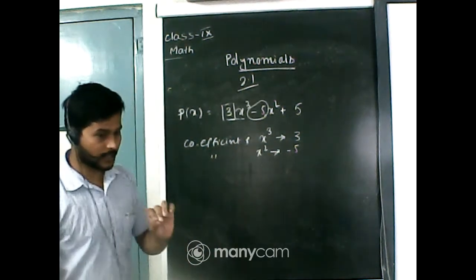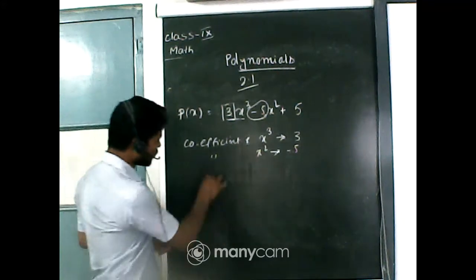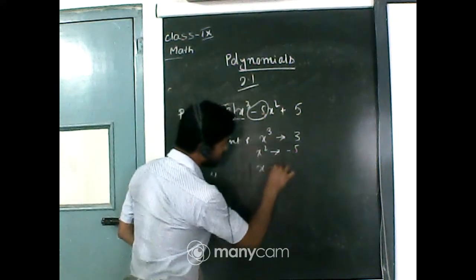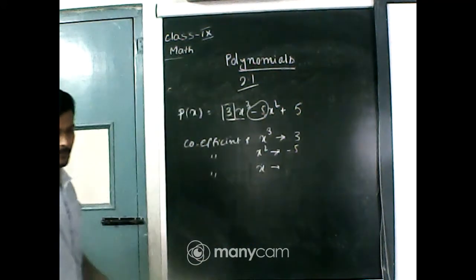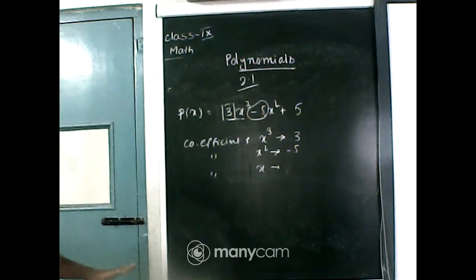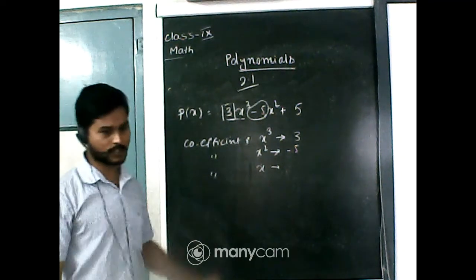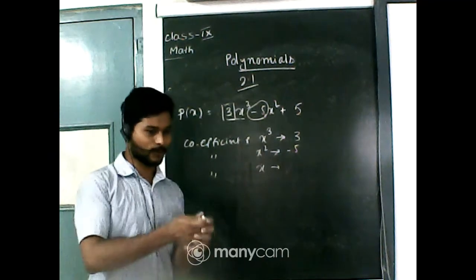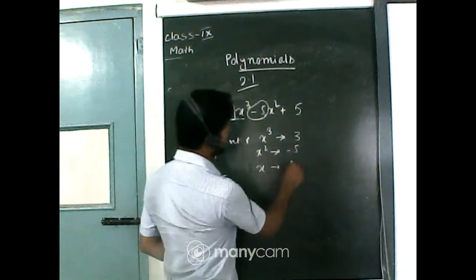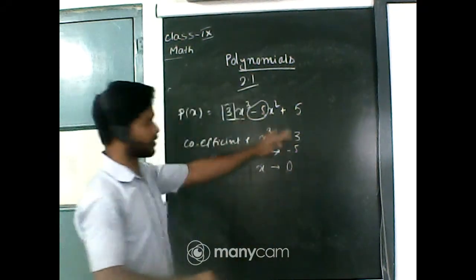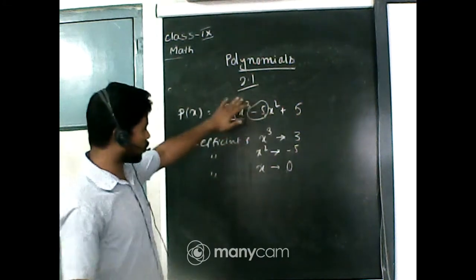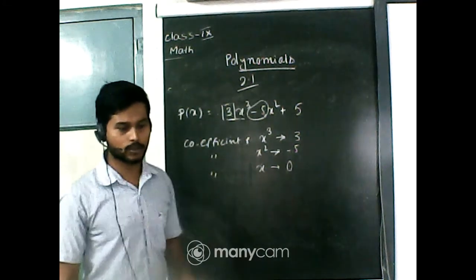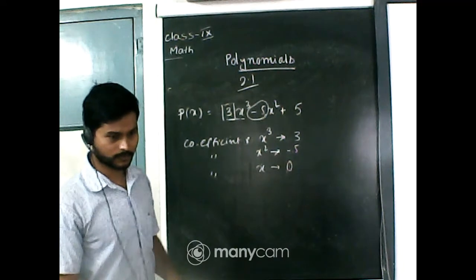Now listen very carefully. What is the coefficient of x in this expression? Very good. This is 0, because there is no term containing x in this polynomial. So the coefficient of x will be equal to 0. Very good.